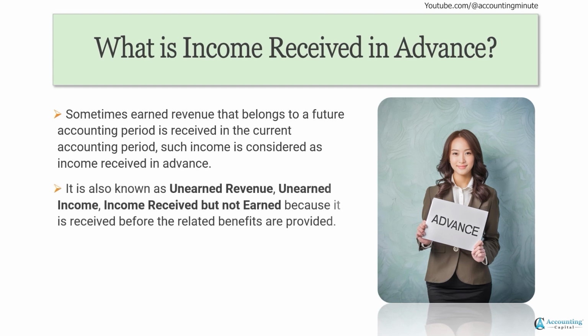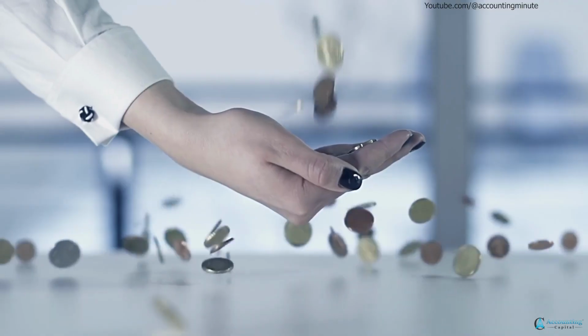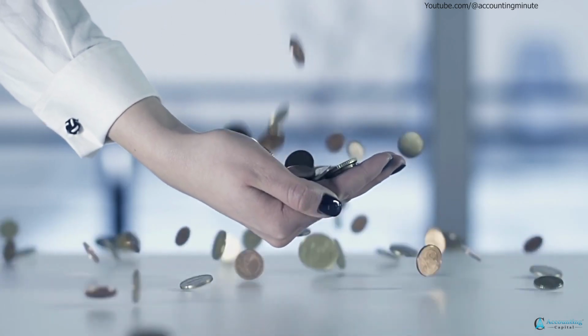It is also known as unearned revenue, unearned income, or income received but not earned, because it is received before the related benefits are actually provided. Let us explain this with the help of an example.